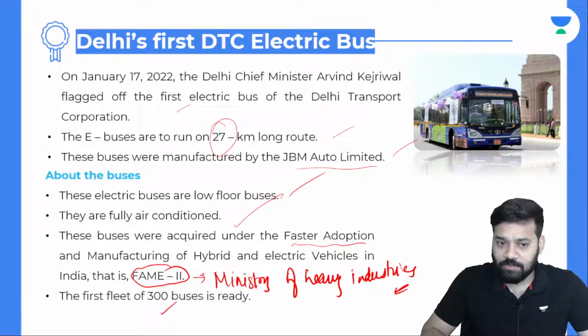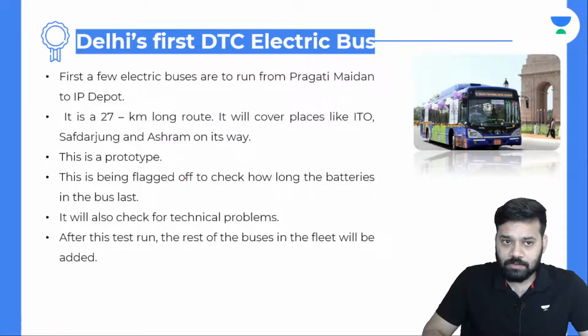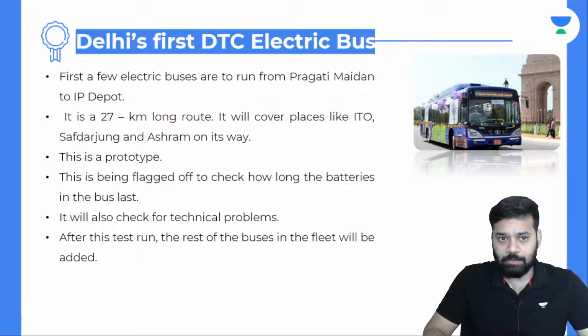Also, the first fleet of 300 buses is ready. The first few electric buses will run from Pragati Maidan to IP Depot. It is a 27-kilometer long route. It will cover places like ITO, Safdarganj, and Ashram on its way.